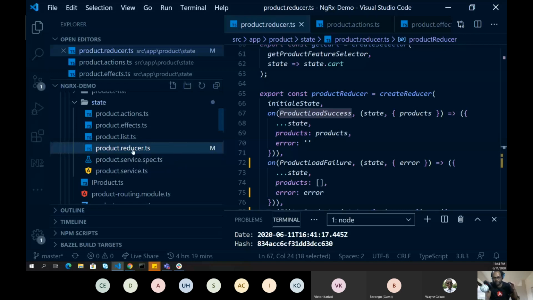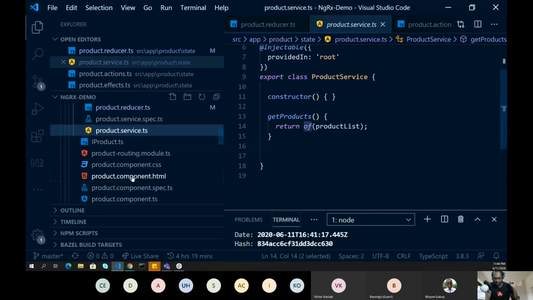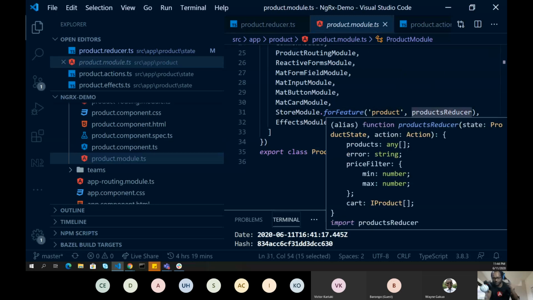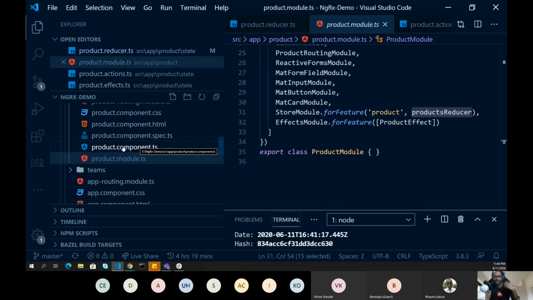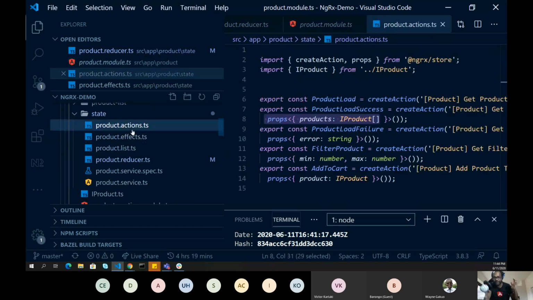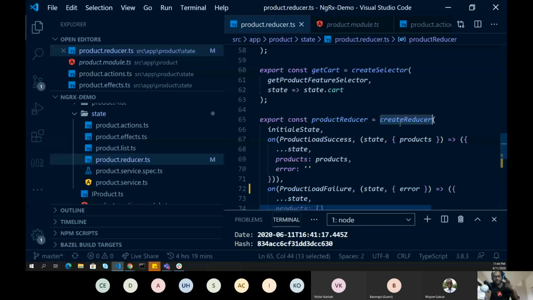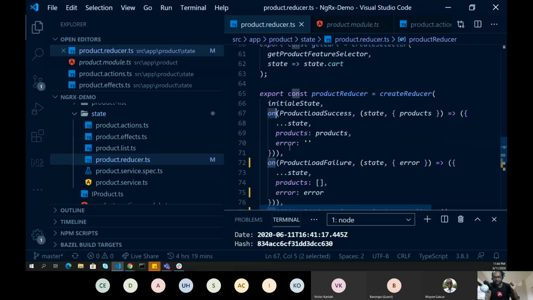What we have seen so far is how to configure it by using forFeature or forRoot. Then we can define the slice and then the reducer, which will be responsible for handling all the actions. We defined the actions using the createAction method. Then we defined an interface and used createReducer to write all the reducers. And then we saw on functions, which will be responsible for handling the actions which will be raised.